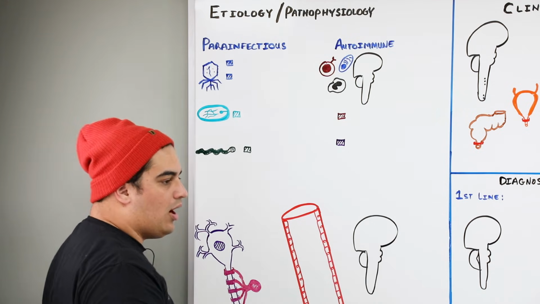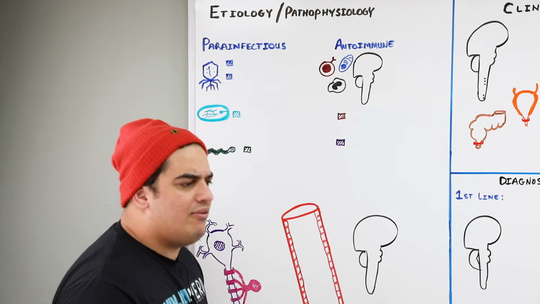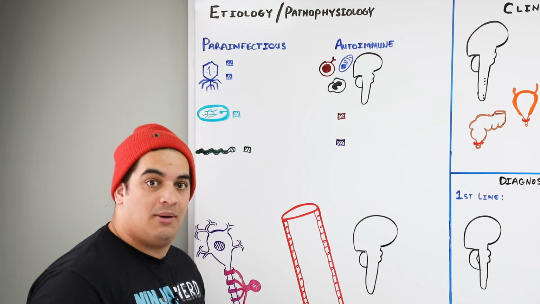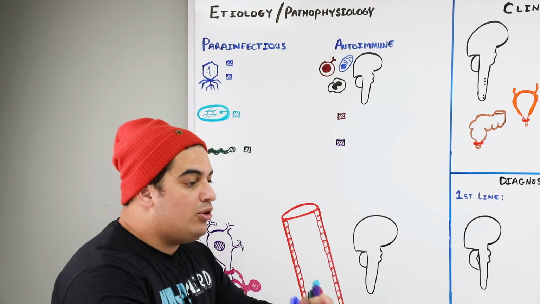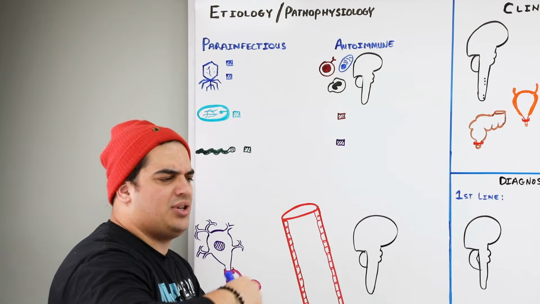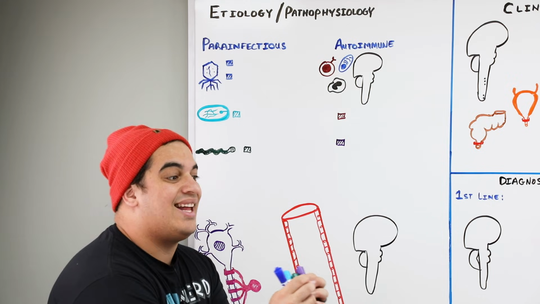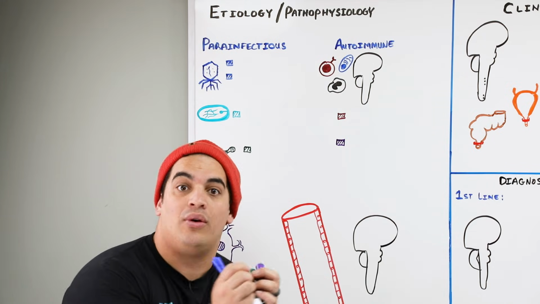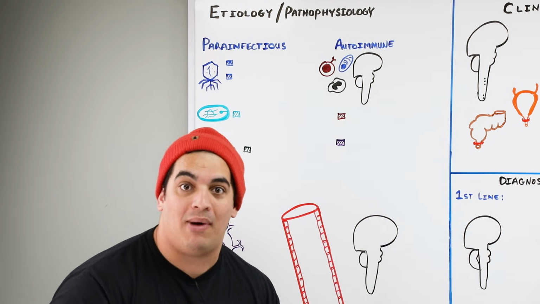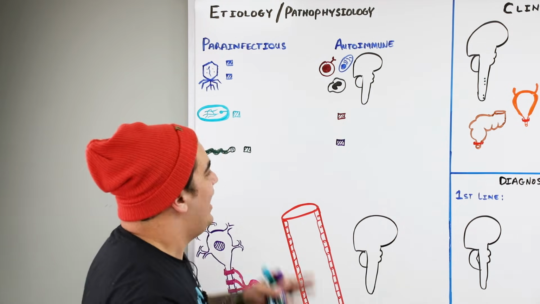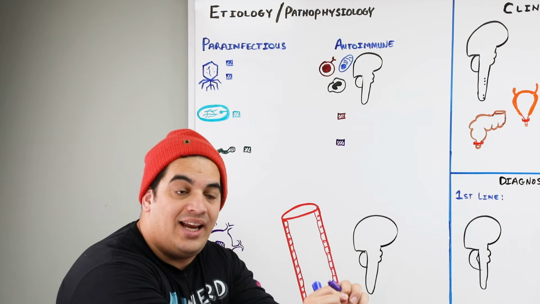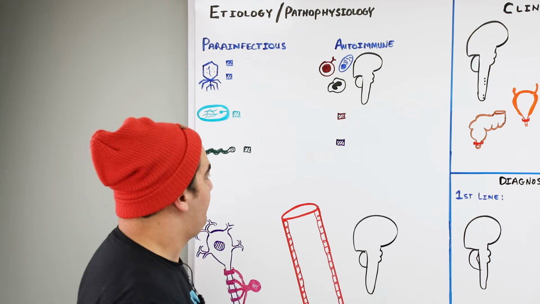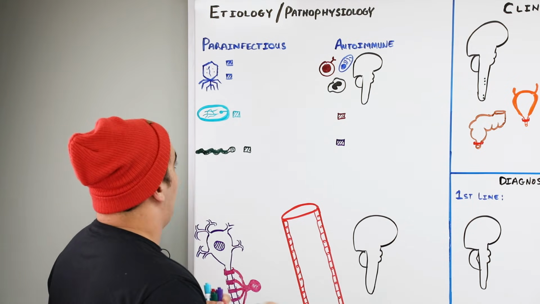So parainfectious causes. What does this mean? Parainfectious means that whenever you get infected by these particular pathogens, your body develops an immune response against that pathogen. You produce particular antibodies or develop immune cells against it. But then those immune system cells or antibodies also interact with or harm our actual body, in this case, our central nervous system. It's rare that these infections directly injure the spinal cord. It's more the immune or inflammatory reaction associated with the infection.